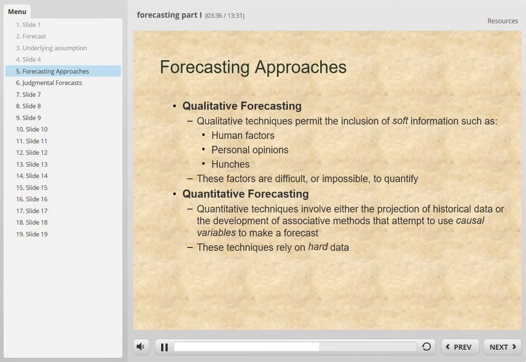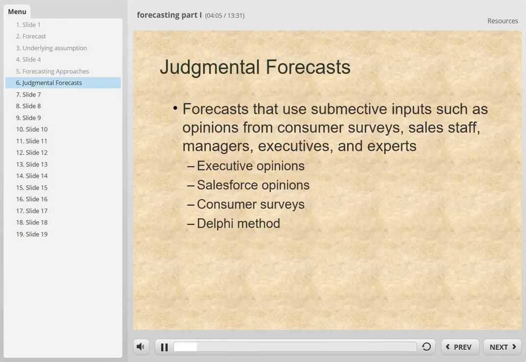Now there's another way that is more rigorous, quantitative forecasting, and we use hard data we collect to predict future events. In the business world, the qualitative inputs can be the opinions from the executives, from the sales force, from the consumers, and so on.